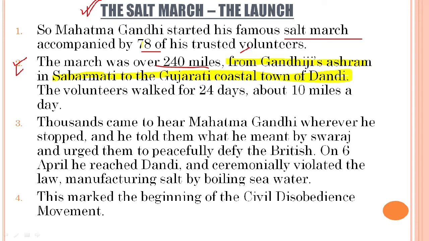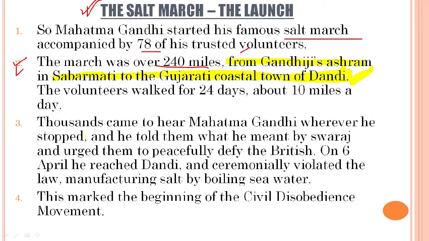So what was this march all about? It was basically from Gandhiji's ashram in Sabarmati. That is also an important place and also important from the map skills questions perspective. To the Gujarati coastal town of Dandi. Again an important question, important place related to map skills. The volunteers walked for 24 days about 10 miles a day.